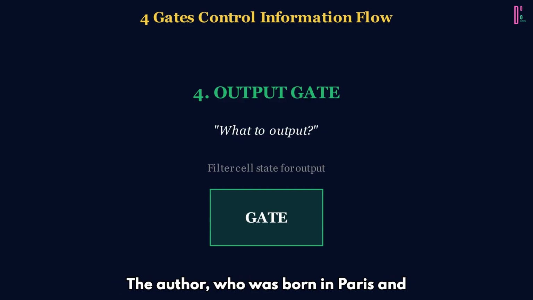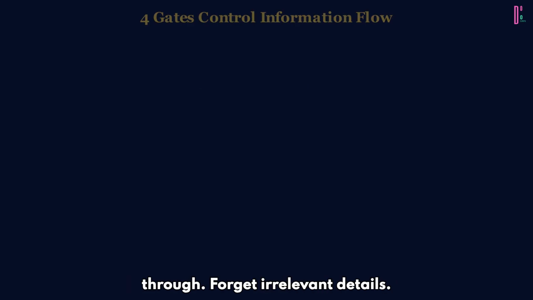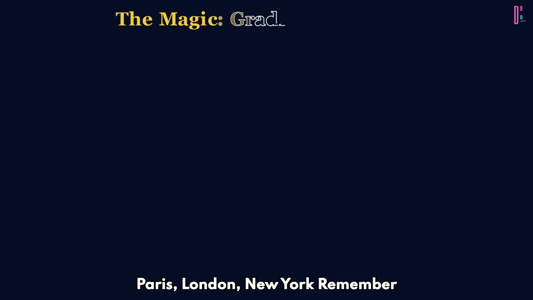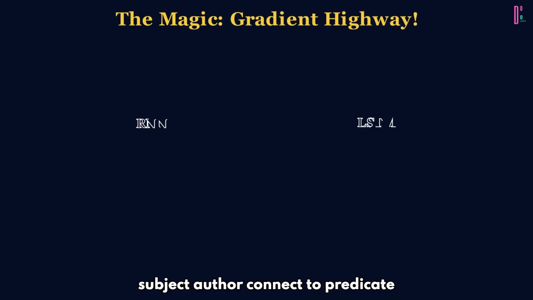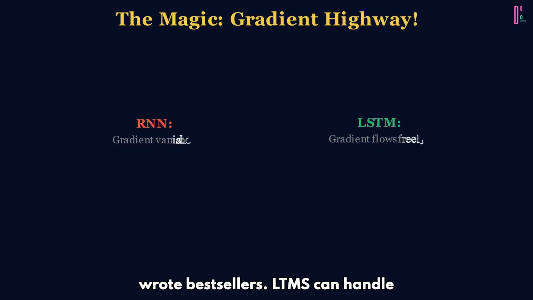"The author, who was born in Paris and later moved to London, where she attended university before eventually settling in New York, wrote bestsellers." The LSTM cell state maintains "author" all the way through. Forget irrelevant details: Paris, London, New York. Remember the subject, author. Connect to the predicate, wrote bestsellers.